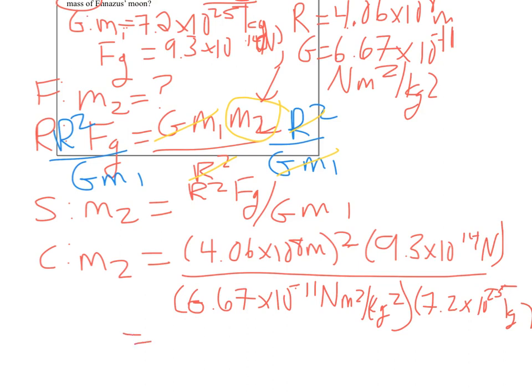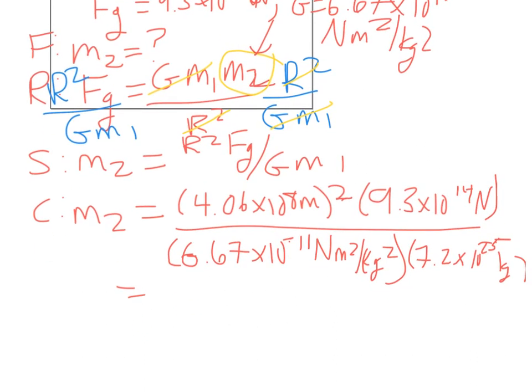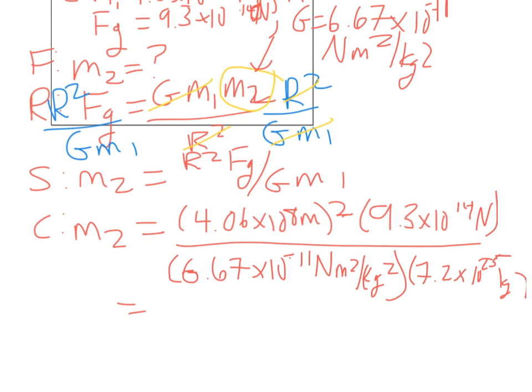All right. So let's try plugging it into our calculator. This is one I would suggest you do the top and then do the bottom. So let's do that. And so I'm going to do the top. So it's 4.06 times 10 to the 8th, and that's squared. And then times 9.3 times 10 to the 14th. So that gives us 1.6, we can round, 1.6 times 10 to the 32nd on the top. We'll check units in a second.